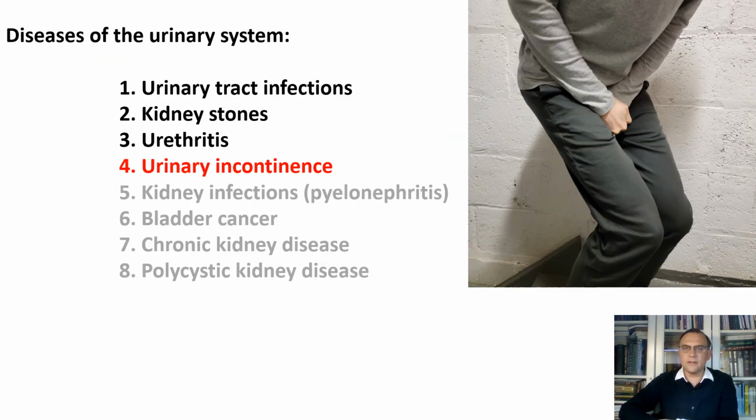Urinary incontinence is the involuntary loss of bladder control leading to the accidental leakage of urine. It can occur due to weakened pelvic floor muscles, nerve damage, hormone changes, or other underlying medical conditions.